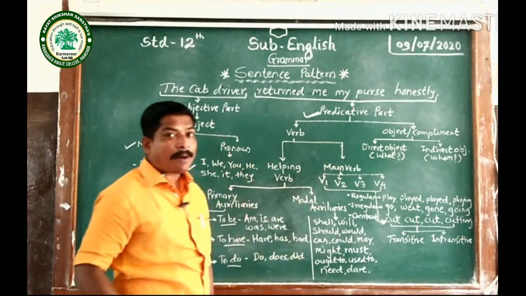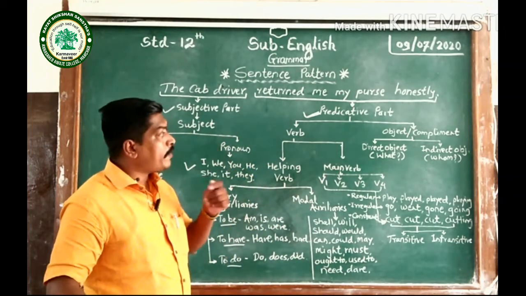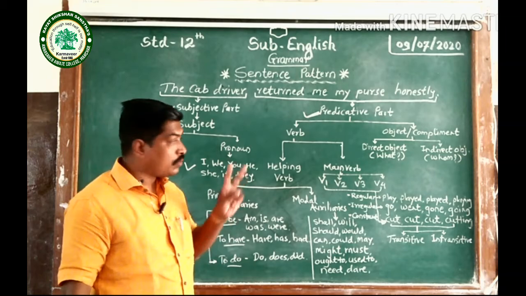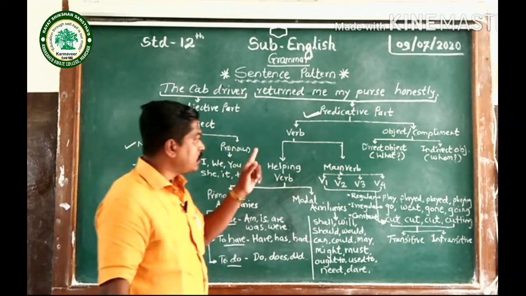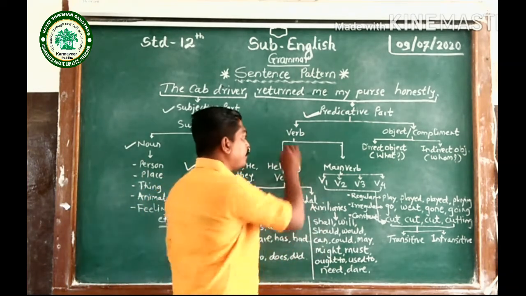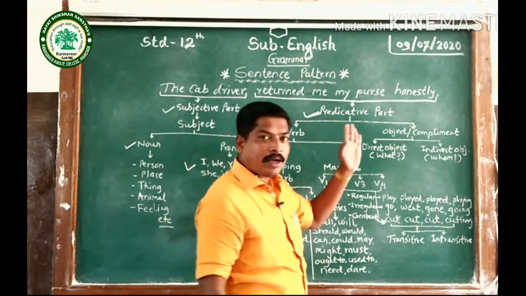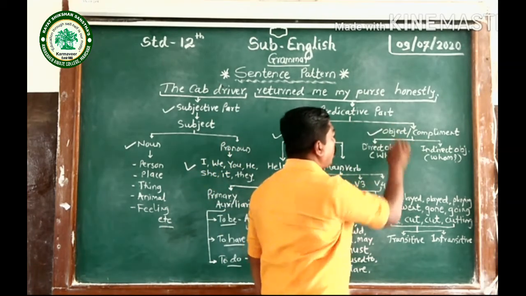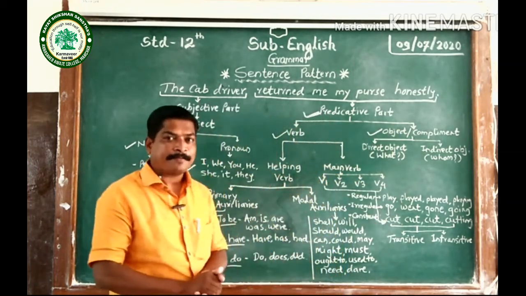Now let's move forward towards the predicative part. What is the predicative part? I have divided the predicative part into two branches. The first one is the verb, and the other is the object or complement of the sentence.